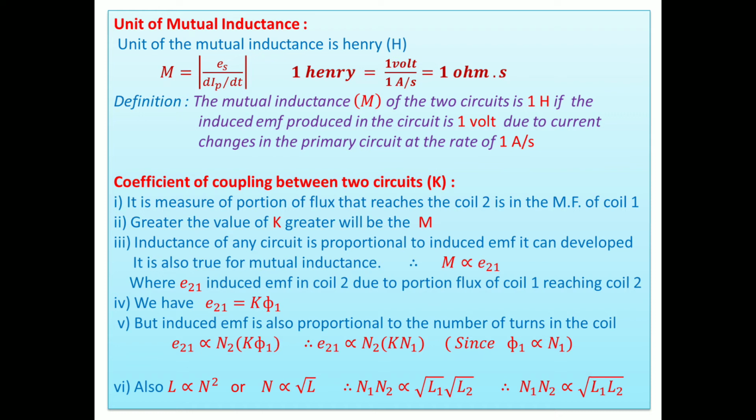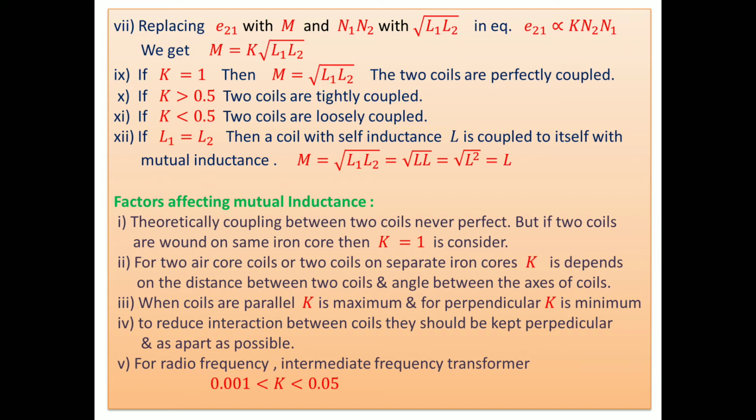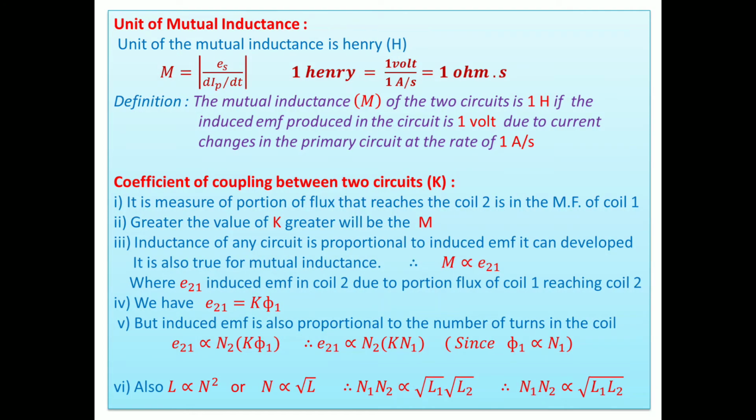So E21 is directly proportional to K root of L1 L2, and instead of E21 we use M, because M is directly proportional to E21, and N1 N2 is replaced by L1 L2.